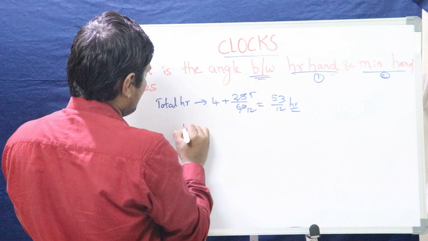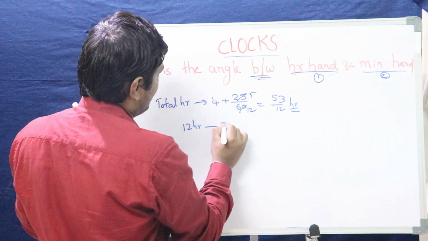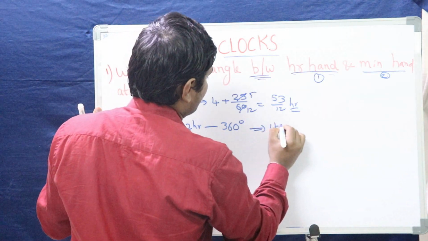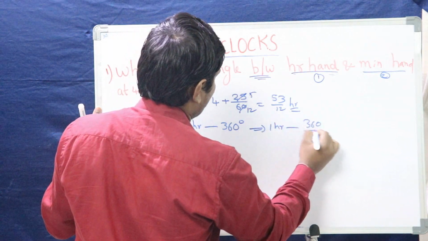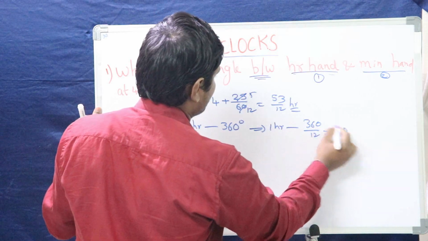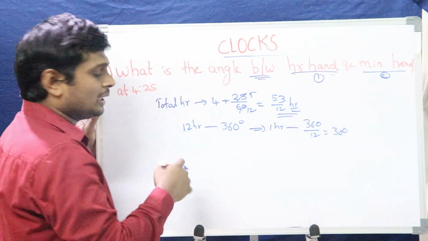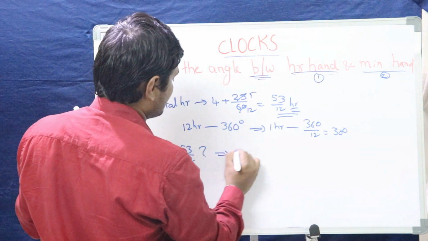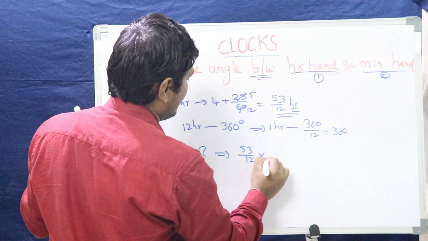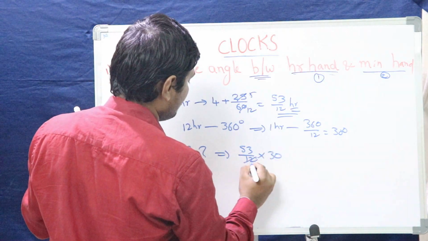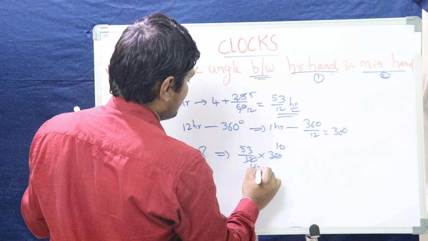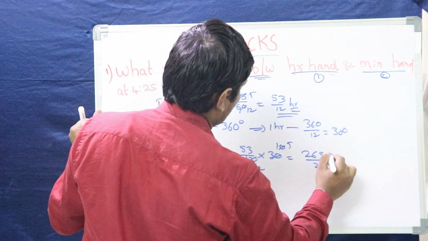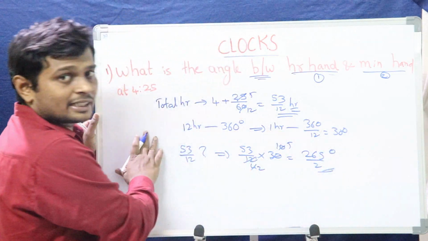We know that in 12 hours, the hour hand will trace 360 degrees. That means in 1 hour, how much angle will it trace? 360 by 12, 30 degrees. In 53 by 12 hours, how much angle will it trace? 53 by 12 into 30. That is, 2 fours are 8, 2 tens are 20... that is 265 by 2 degrees. This is the angle traced by the hour hand.